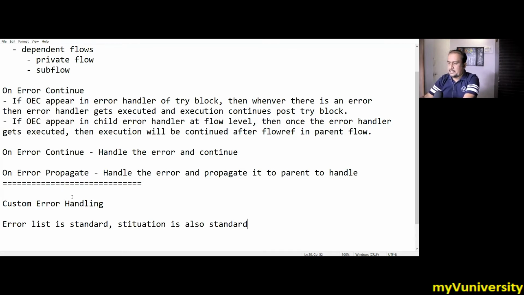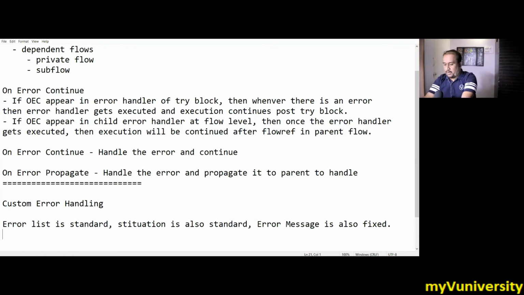The error message is also fixed. That means the path is invalid or a connection timeout error, whatever error message is created by the Mule people, that error message is also fixed.